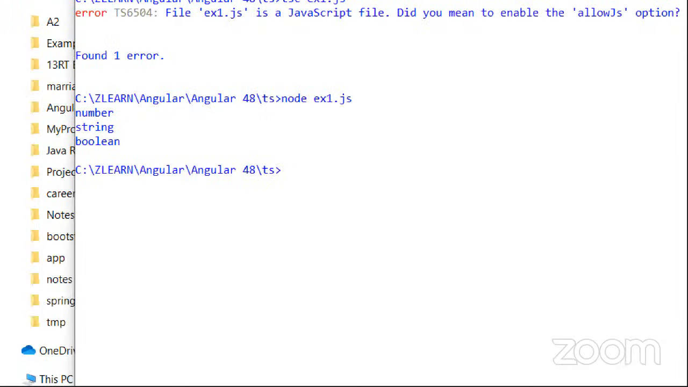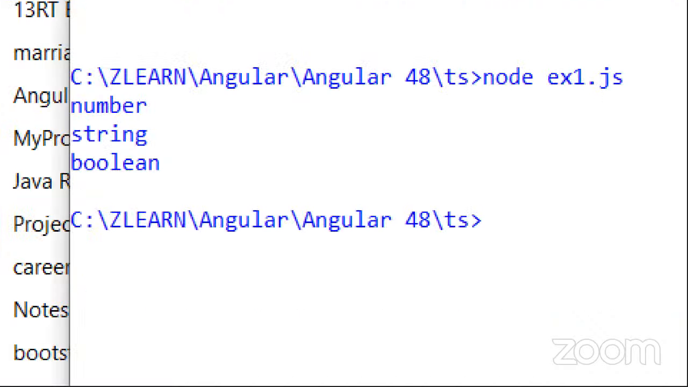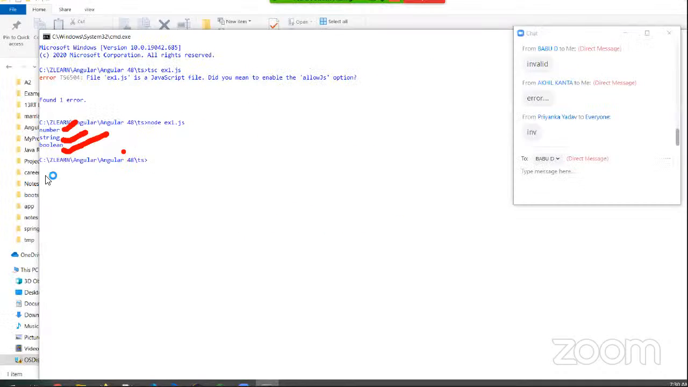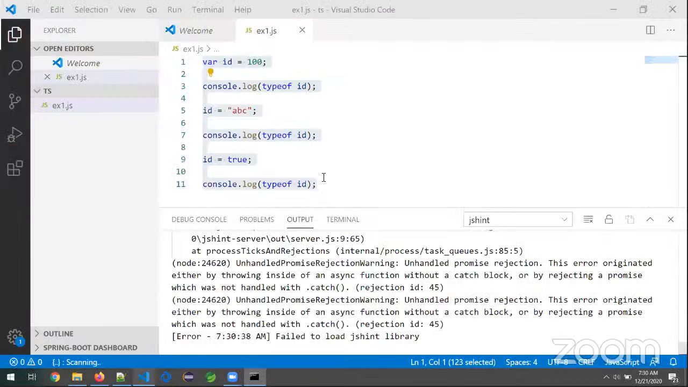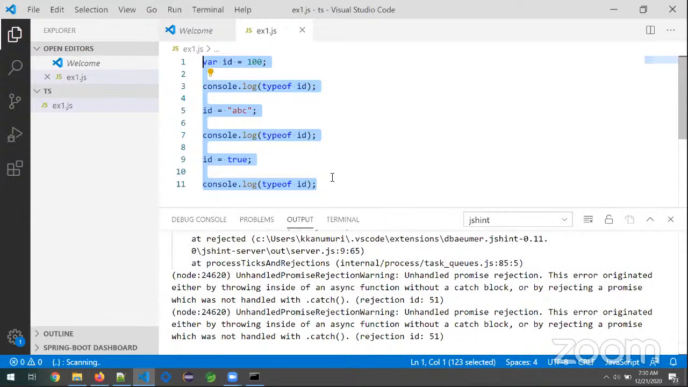Now observe here, sir, the first one. What is the first data type, sir? Number. The second data type becomes what, sir? String. Third data type becomes what, sir? Boolean. Now tell me, in JavaScript, is the data type fixed or can it be changed, sir?